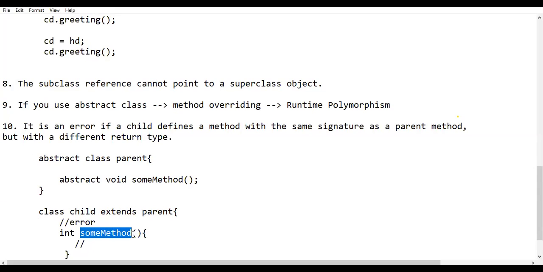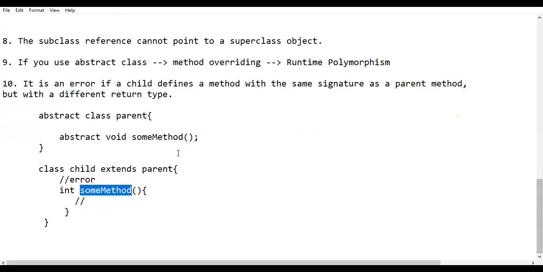Yes, because the name and parameter list are the same. But it is differing in the return type. So it is an error if a child defines a method with the same signature as a parent method but with a different return type. That is not acceptable.